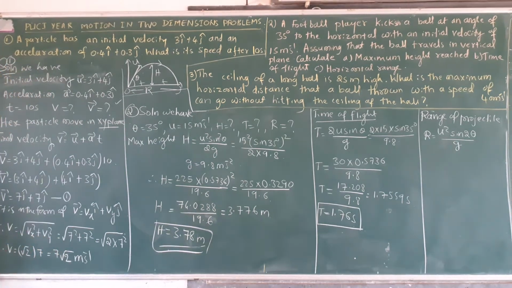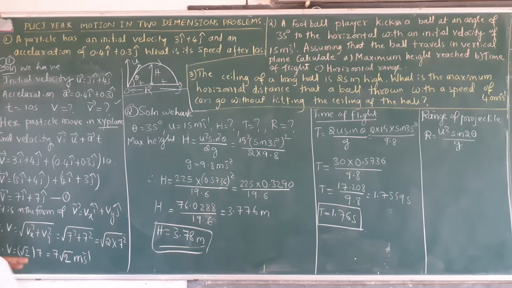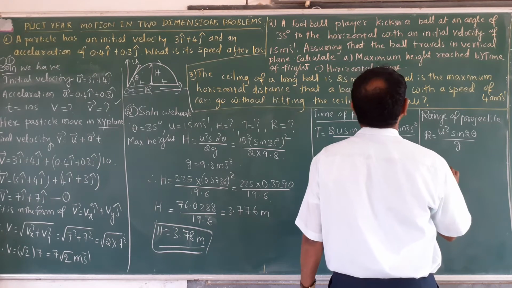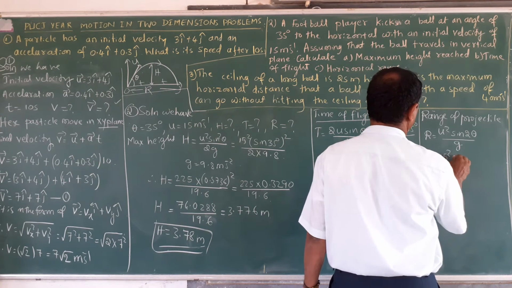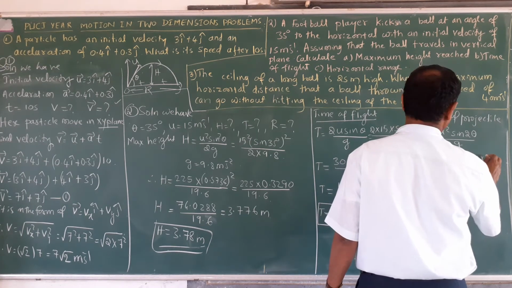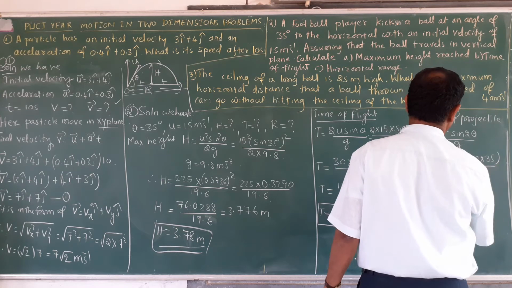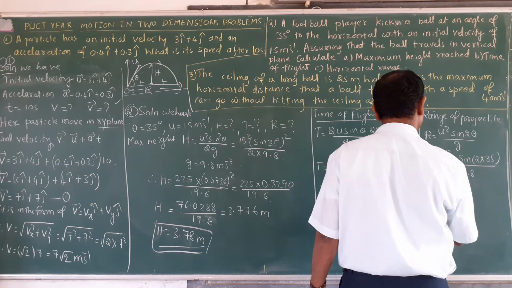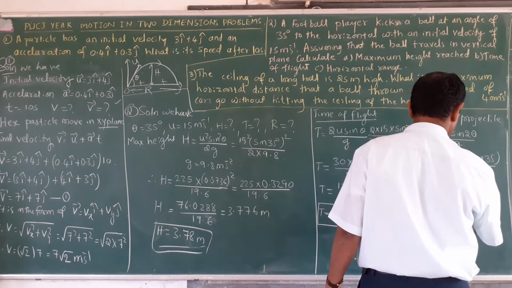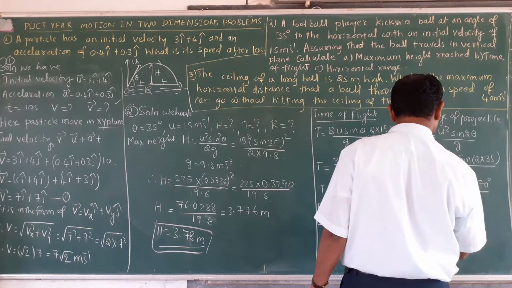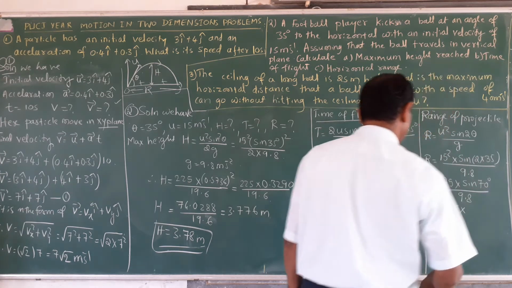U square sin 2 theta upon g, in this formula. U square is how much? 15 square into sin 2 theta, sin 2 into 35, divided by 9.8. R is equal to 225 into sin 70 degree divided by 9.8.